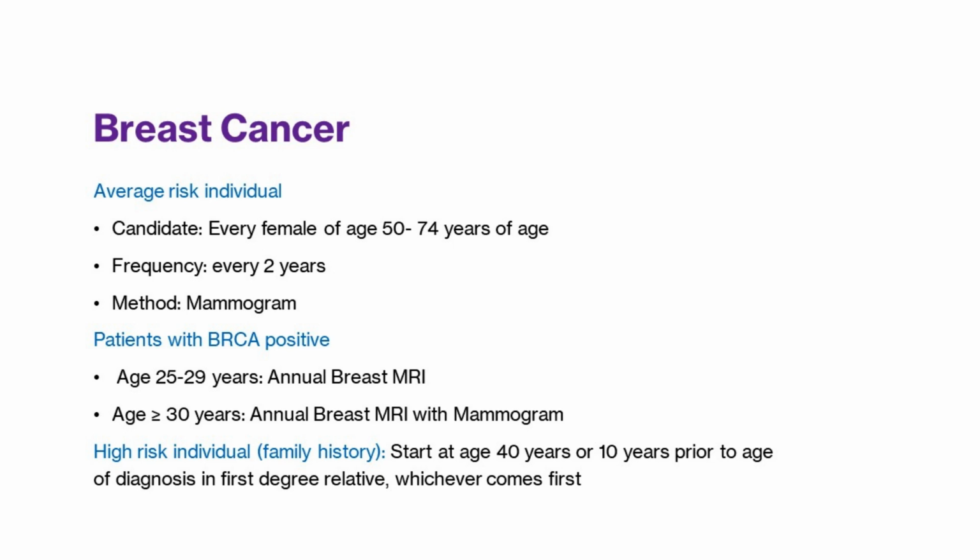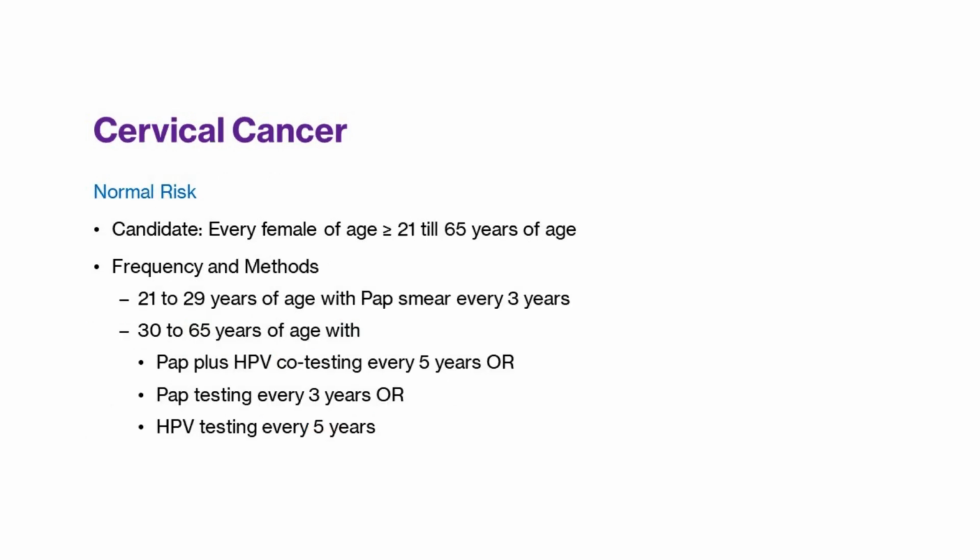Coming to cervical cancer, patients who have normal risk of developing cervical cancer, that is every female of age greater than or equal to 21 years till 65 years of age, the screening is done via pap smear every 3 years, or other methods are also employed.